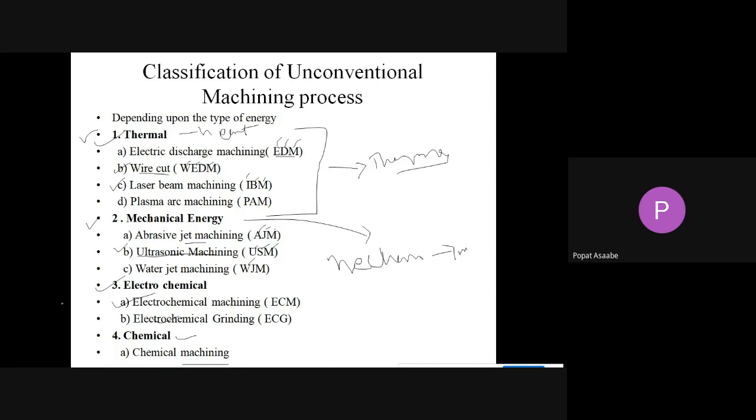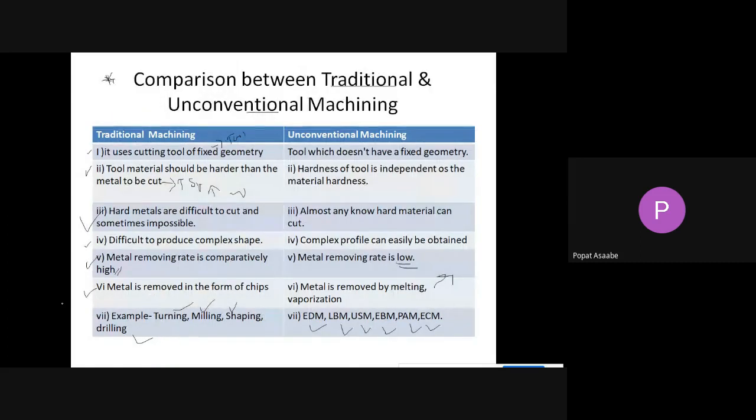The next type of energy we can use is mechanical energy, which consists of abrasive jet machining, ultrasonic machining, and water jet machining. Electrochemical energy is also used, in which we use electrochemical machining and electrochemical grinding. Finally, chemical energy is used, with which we can perform chemical machining. These are the basic classifications of unconventional machining processes.